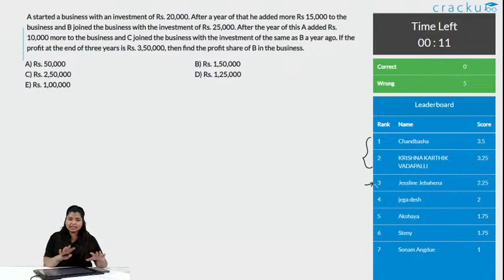This question seems lengthy. Just do it with a correct approach, you will get this question correct. Okay, a question with 0 correct answers and 8 wrong answers. Okay, let us see what is the solution now.